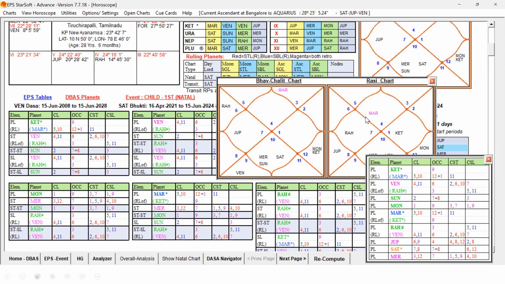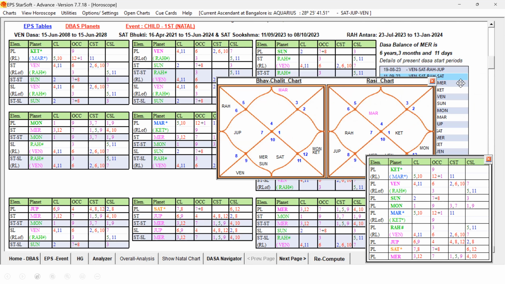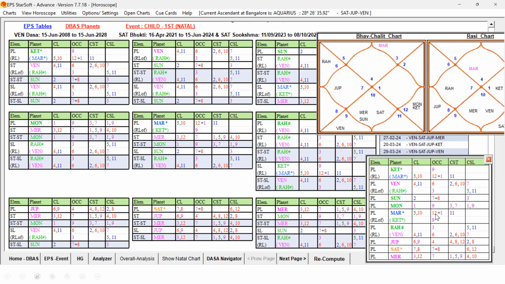What is Mars signifying? Mars is also a favorable key planet, because it is the fifth lord and signifies 10, 12, and 11. So that's all good. Basically, Rahu, the destiny planet, has favorable signification. Let us check whether Rahu is getting any other unfavorable influence by way of conjunction and aspect.